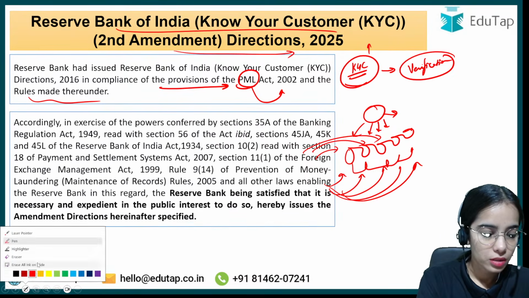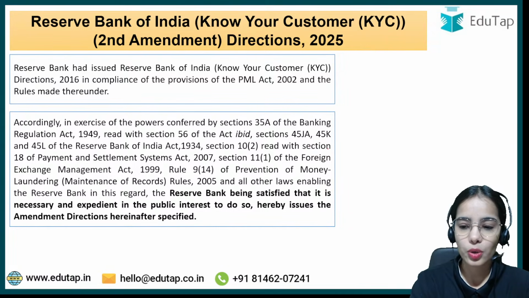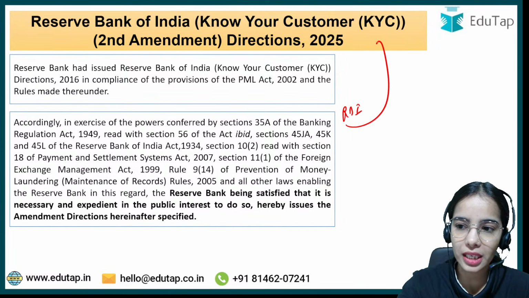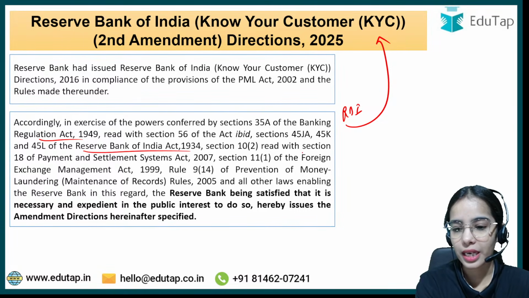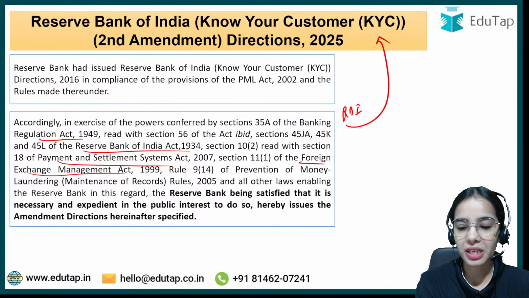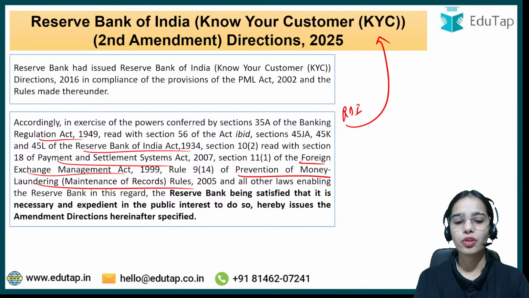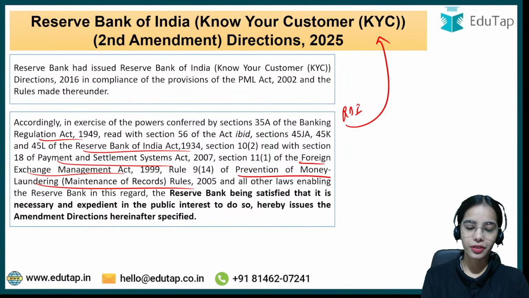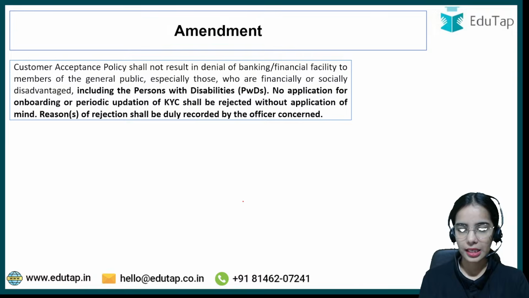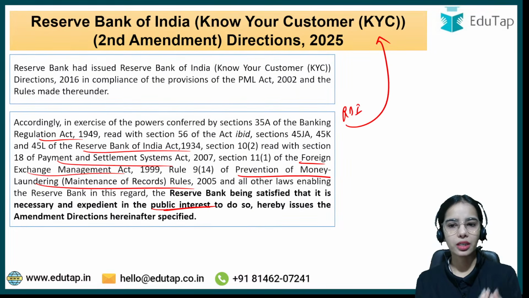Now, RBI has got the power to amend the KYC directions through the Banking Regulation Act, RBI Act, as well as the Payment and Settlement System Act, the Foreign Exchange Management Act, and the Prevention of Money Laundering (Maintenance of Records) Rules. All these rules and acts provide the power to the Reserve Bank of India to amend the KYC norms if required in the interest of the public. That is the idea, and now the RBI has amended the KYC norms.